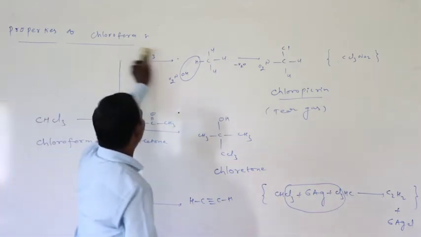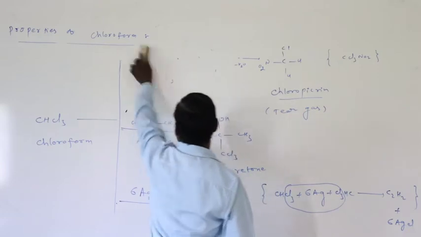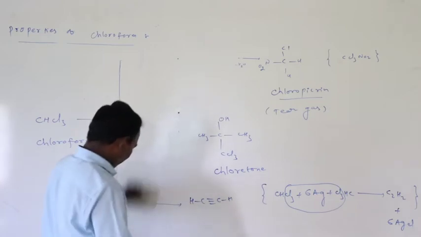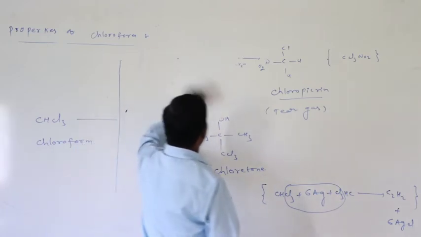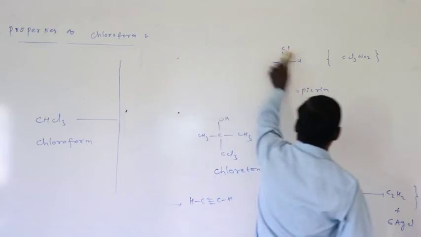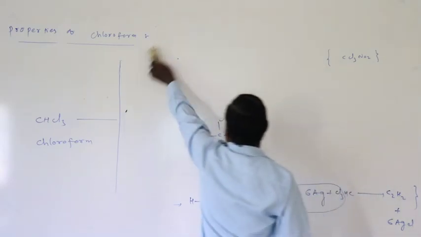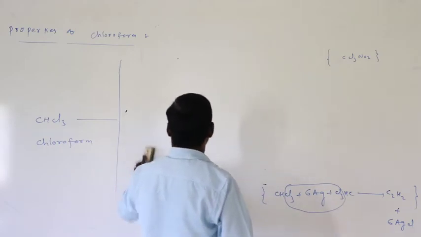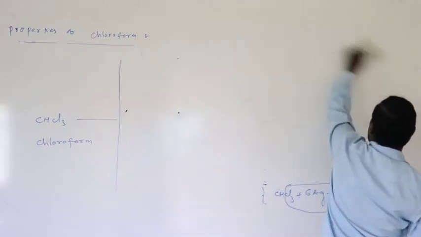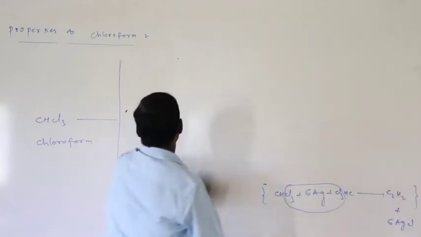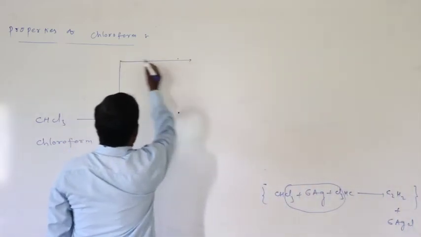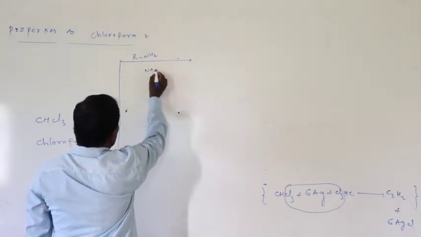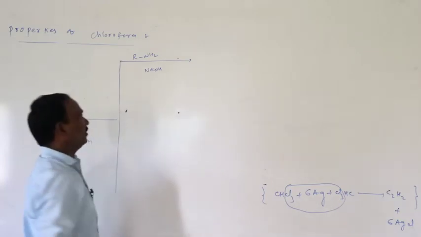Right, and one more chemical property. Chloroform on treatment with aniline or a primary amine, NH2, in the presence of NaOH or KOH, forms an isocyanide.